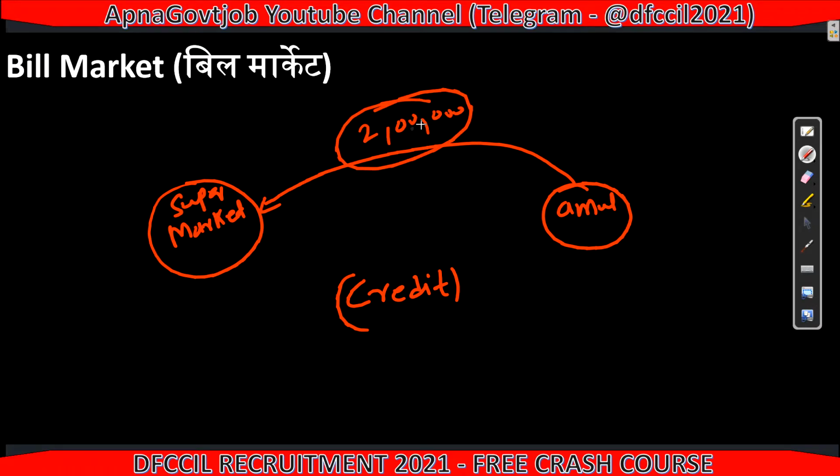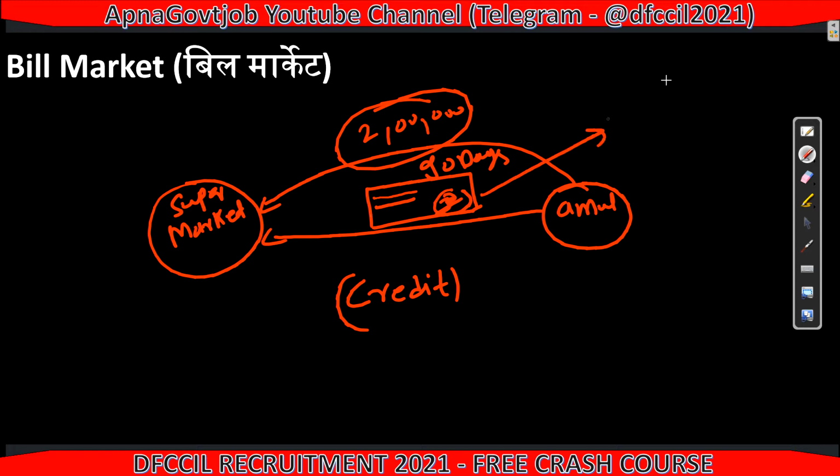Suppose, and with this Amul also gives me one kind of bill. Just remember this, pay attention. On that bill he will mention that I took 2 lakh rupees of product. I will tell him I will return your money after 3 months, that is 90 days. So he also mentioned on that bill that after 90 days he gets his money. He will hand over this bill to me, and I signed on this bill.